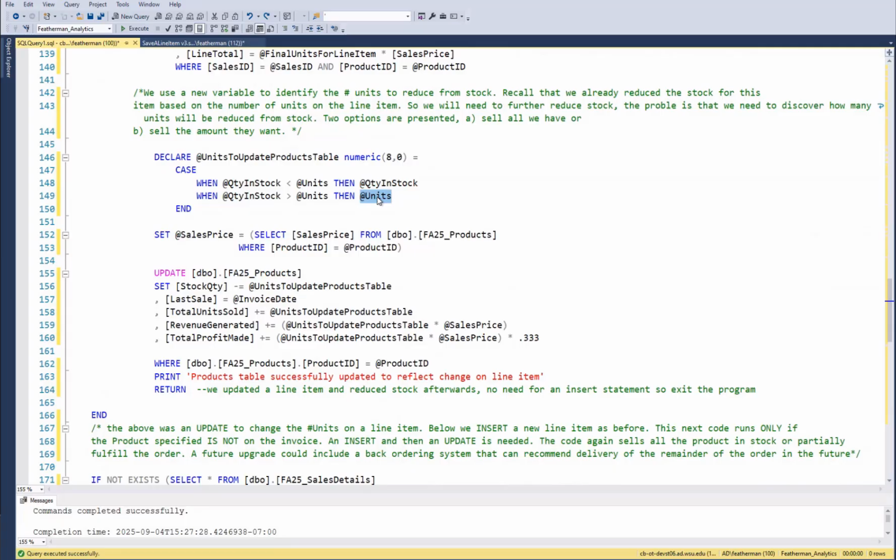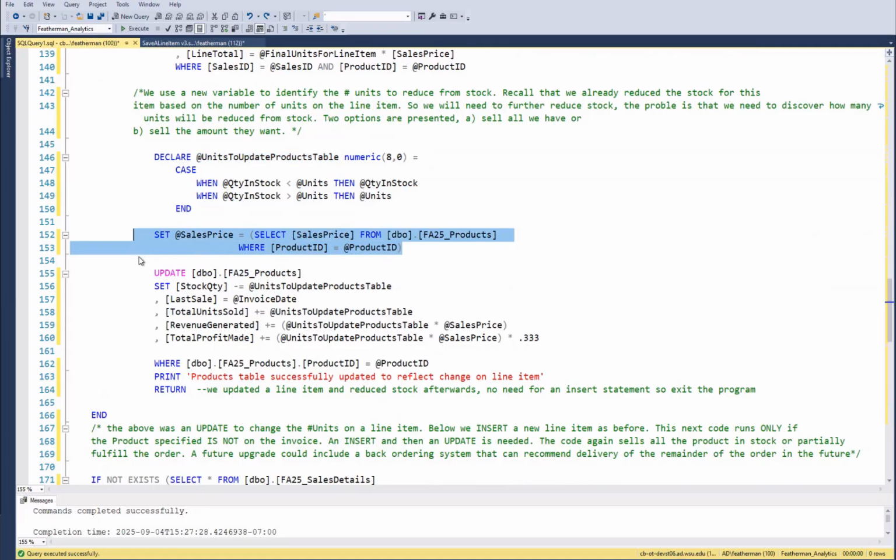And so the units or the quantity in stock value are assigned to this local variable, and that local variable is used in this update statement. And so this case statement is used to set a local variable either to the quantity in stock or the total amount that they wanted. And I found it kind of a logical way to handle this problem.